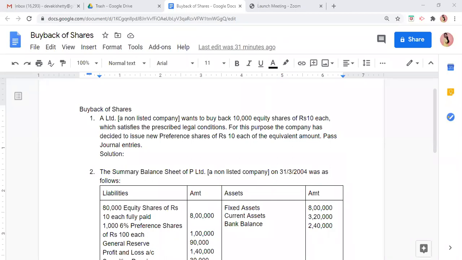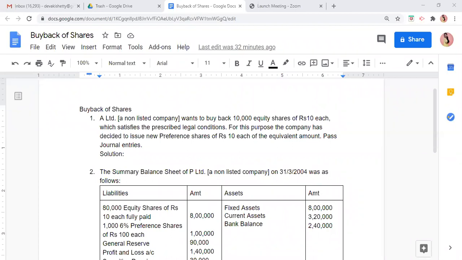There is no concept called redemption of equity shares. After a particular period of time, the equity share amount is not repaid to the equity shareholders, but the company can purchase the equity shares from the market, its own equity shares, the equity shares of their own company, and this concept is known as buyback of shares.